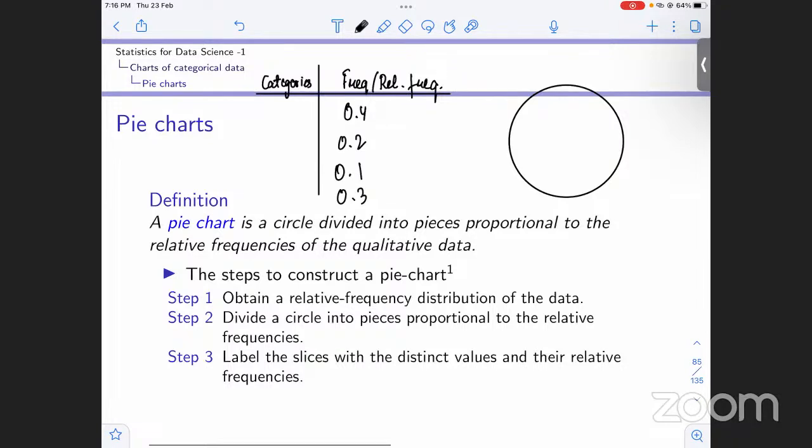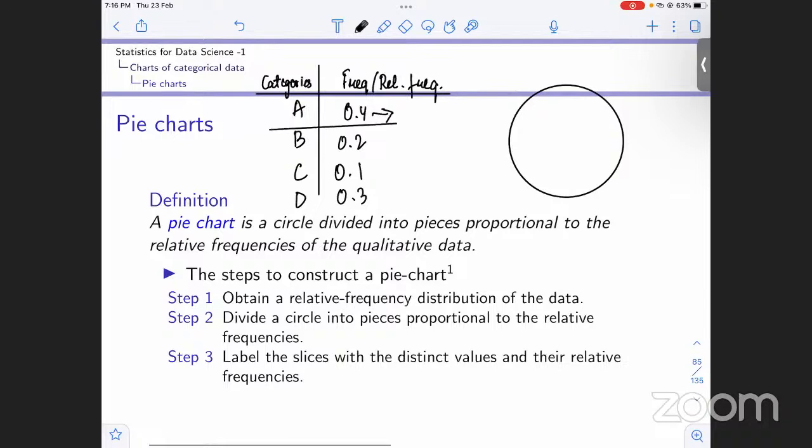We will divide the circle into pieces proportional to the relative frequency. Let's say this was category A, this was category B, this was category C, and this was D. Clearly from the data, the relative frequency for A is the most.